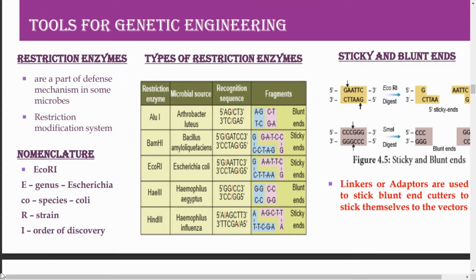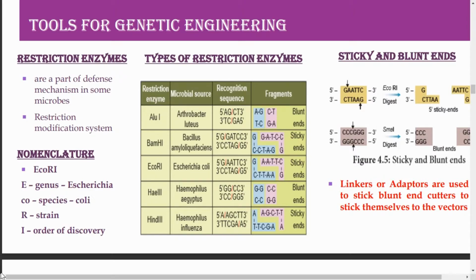Tools for genetic engineering. The basic tools for genetic engineering are the enzymes, vectors and the host organism. The most important enzymes which are required for genetic engineering are the restriction enzyme, DNA ligase and alkaline phosphatase. First we shall see about the restriction enzyme.